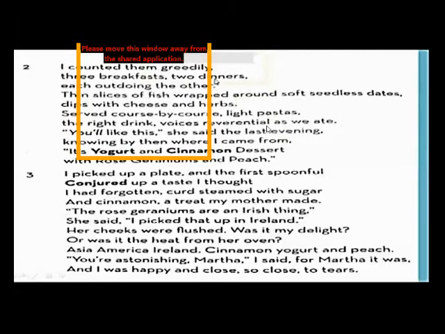Reverential voices means she spoke with great respect. She showed high respect, love and affection towards the people of the family. "You will like this, she said the last evening, knowing by then where I came from." It means she knew where the poet belonged.